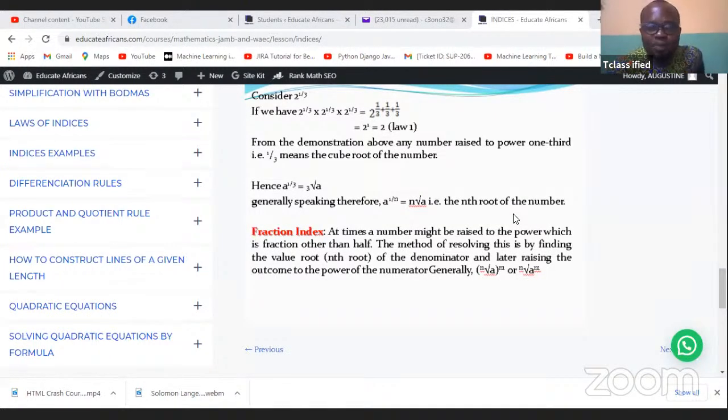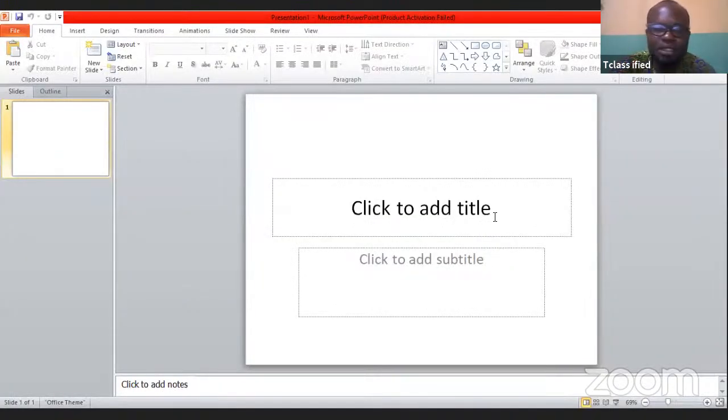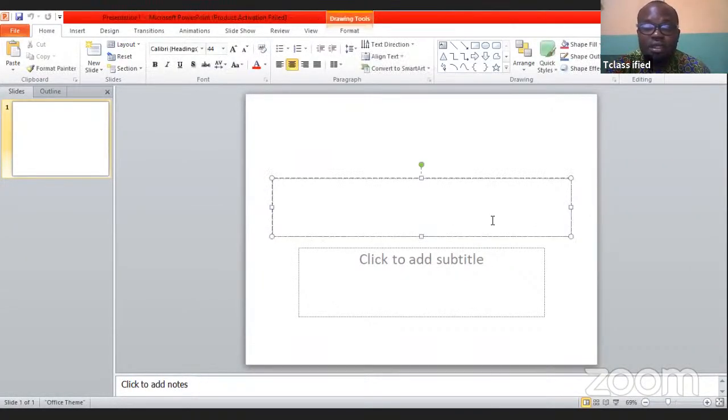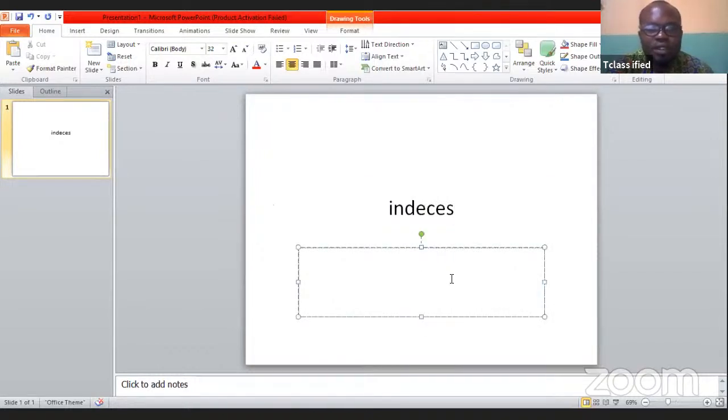I just opened up PowerPoint. I hope everybody can see my PowerPoint now. Okay, so quickly, indices, that's what we're learning. The power fraction law, that's the law I want to explain. So how is this law stated?